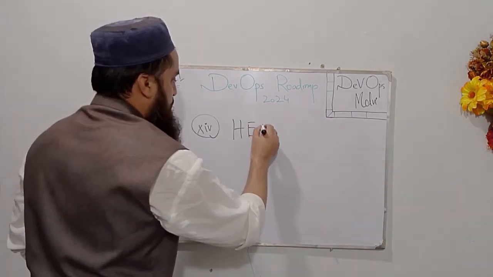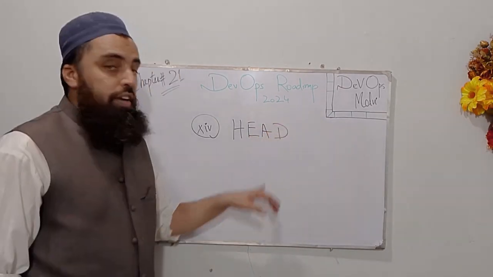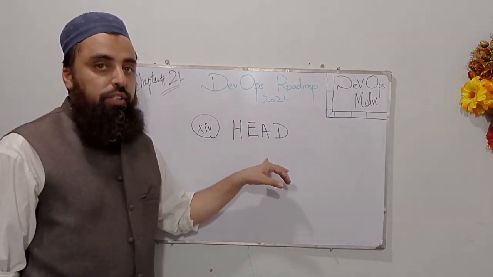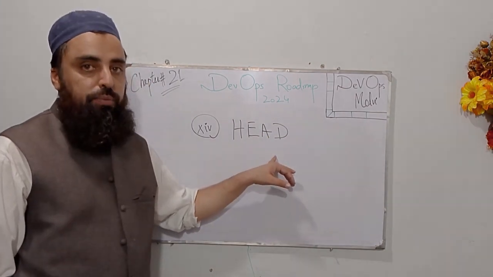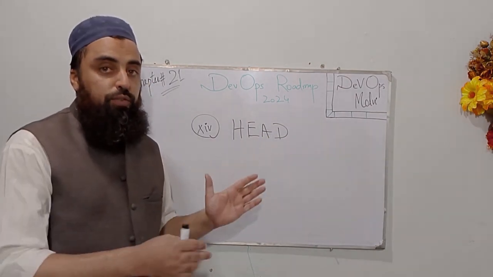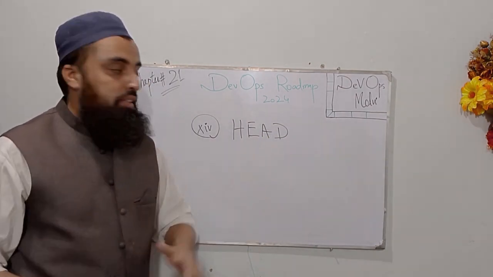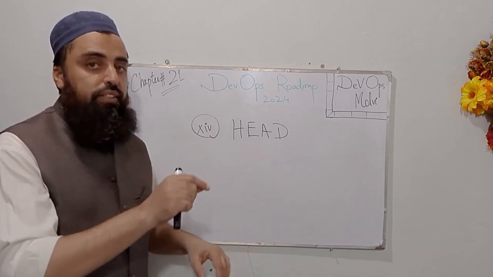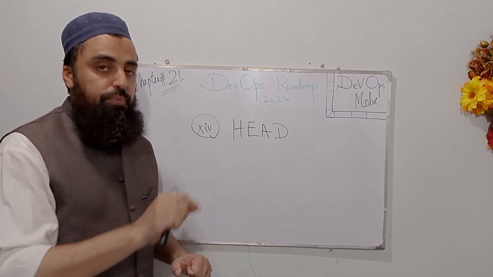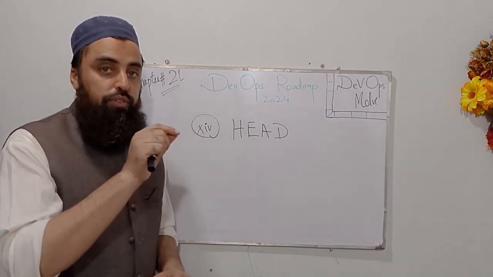Okay fellas, the 14th term is head. Your head is actually your default branch, and most of the time the head is the master branch. But whenever we switch from one branch to another branch, that head is also updated, and it points to the new branch.